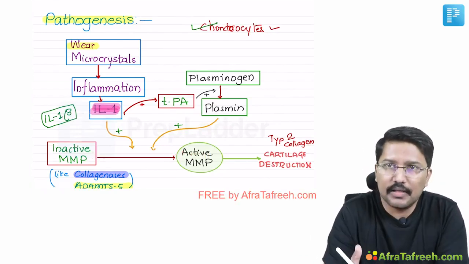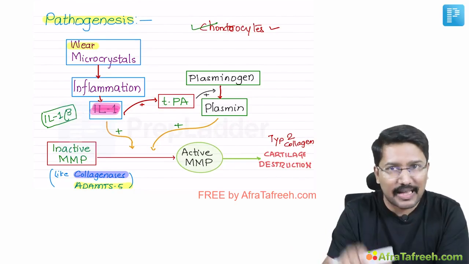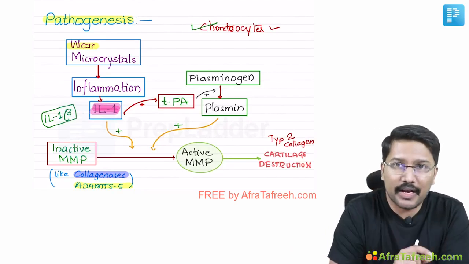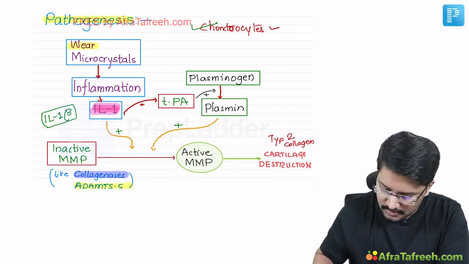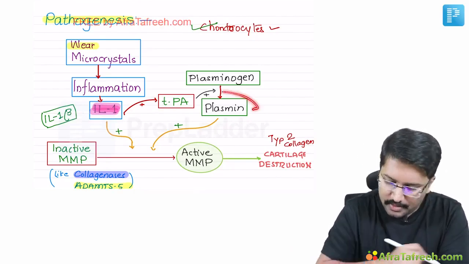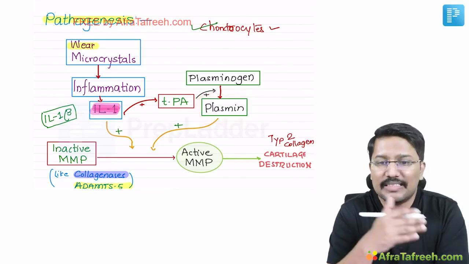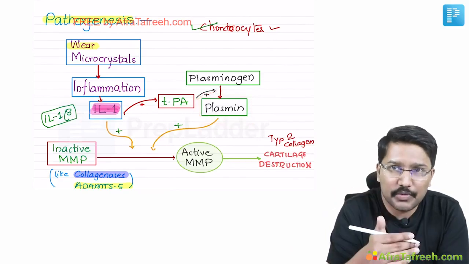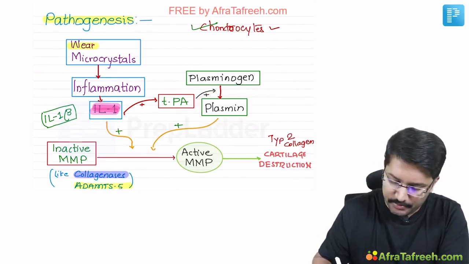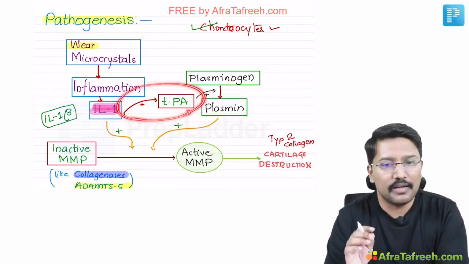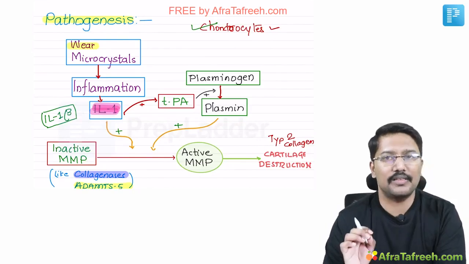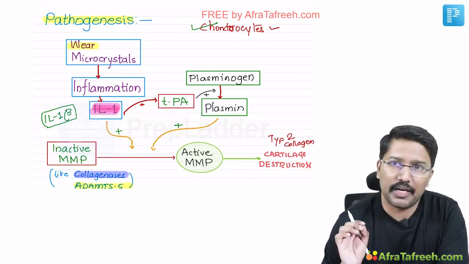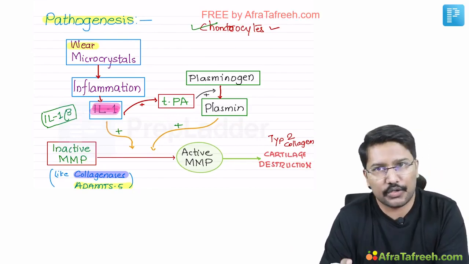Apart from this, another important cascade involved in conversion of inactive matrix metalloproteinases to active matrix metalloproteinases is plasmin. Plasminogen is converted to plasmin by tissue plasminogen activator, which can also be stimulated, as you can see from the screen, by interleukin 1. Thus interleukin 1 is the most important inflammatory cytokine in osteoarthritis.